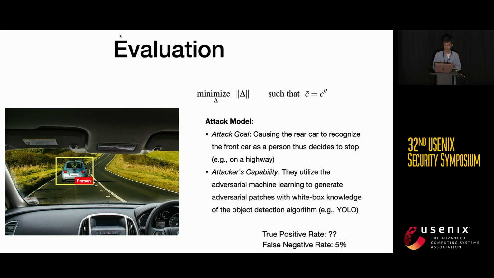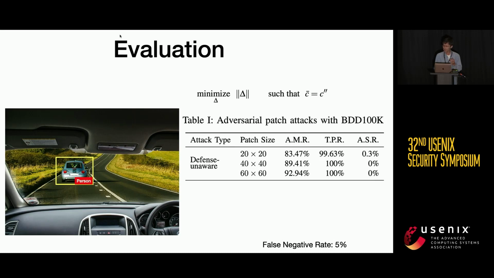More formally, the attacker is trying to minimize the magnitude of this adversarial patch, and at the same time achieve their attack goal, which is to push YOLO's classification result to be identical to the attack goal, which is the person. With this attack, we are able to achieve above 99% detection rate.